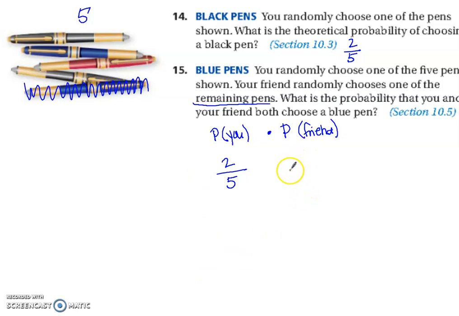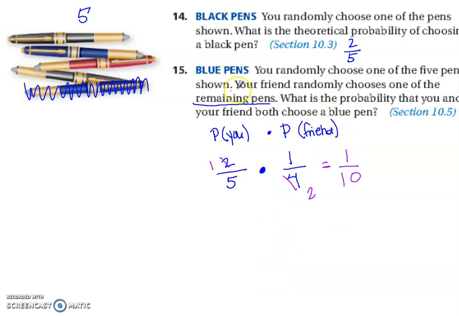So the probability that your friend is going to draw a blue pen is 1 out of the 4 remaining pens. To find the probability of them both occurring, we'll multiply. Of course, you can cross-reduce. 2 and 4. And we'll get 1 out of 10. There's a 1 in 10 chance that you'll both choose blue from the pile.